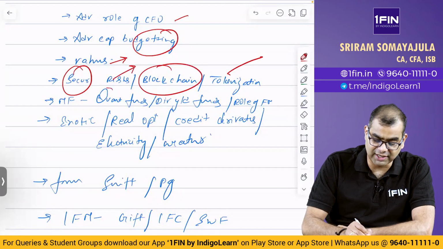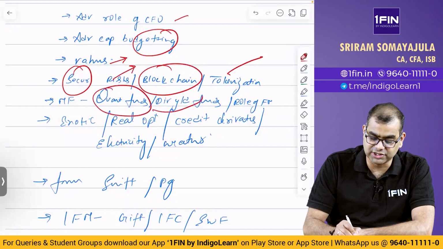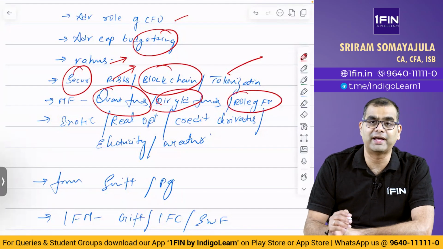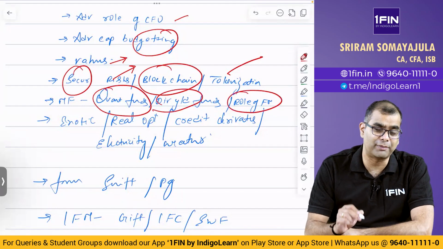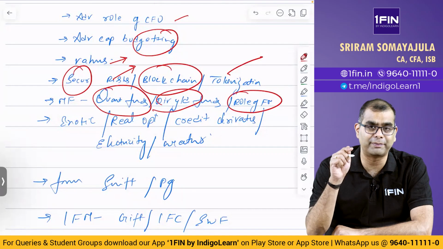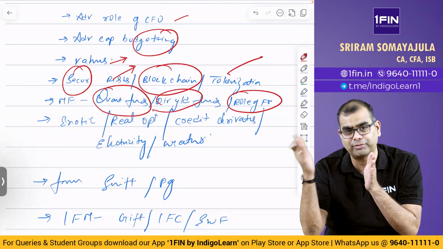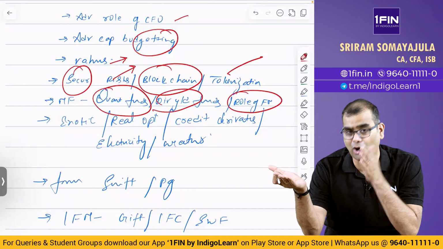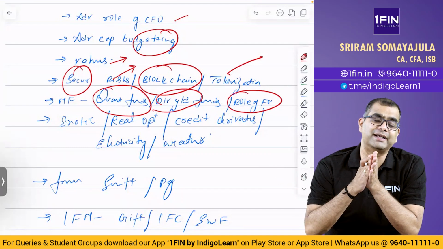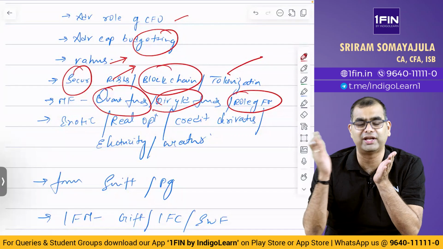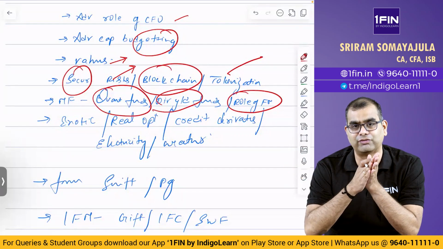Then in mutual funds, they've added quant funds, dividend yield funds, the role of an FII, the role of a fund manager, all of that. These are all new topics. I am specifically referring to new topics that are either there only for May 25, that is from November 24 to May 25, or topics that have been added from May 24, that is from the new syllabus, post the SFM to AFM move over in May 24.